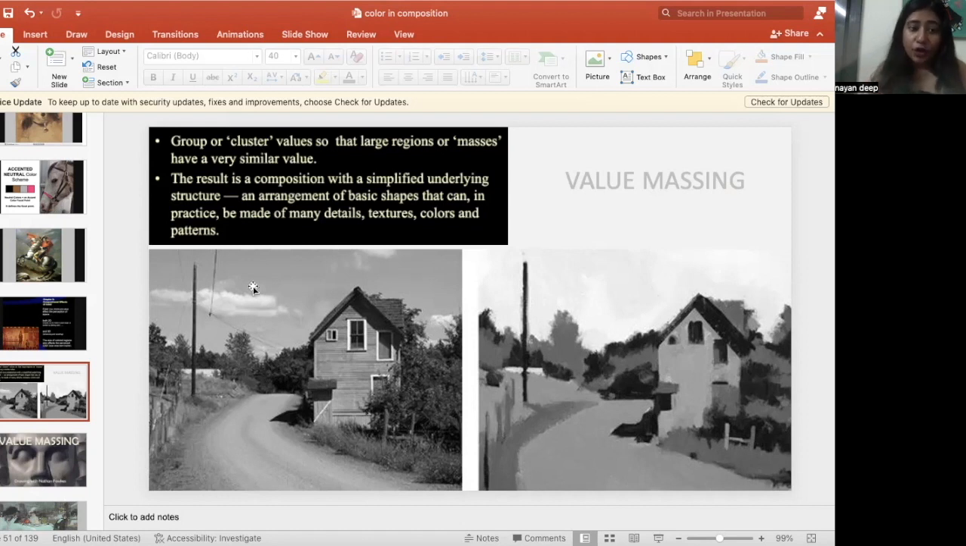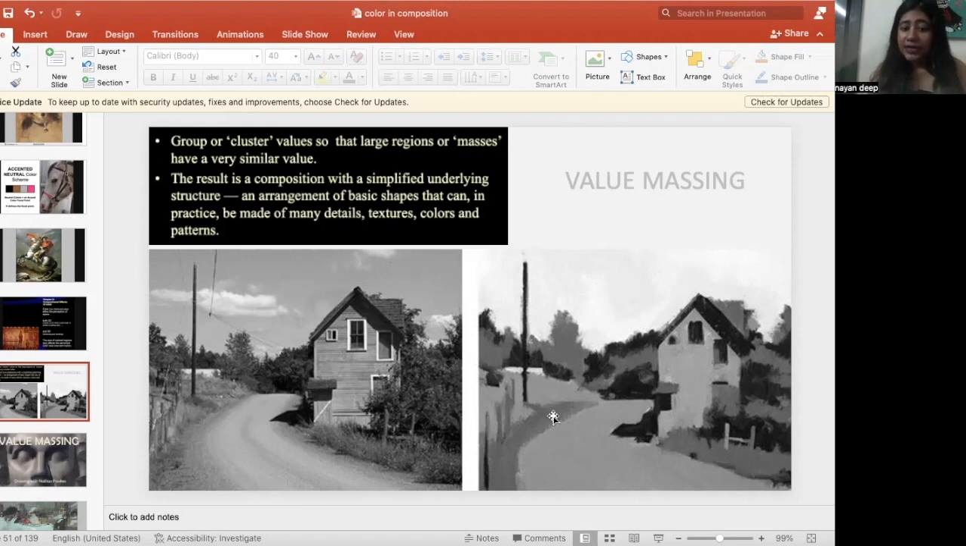This is the statement. Look at the cloud. You can see two contrasts, white cloud and blackish, grayish cloud. Here you will see only white cloud. So what has happened? It has been simplified. Very similar value, a large portion having very similar value.